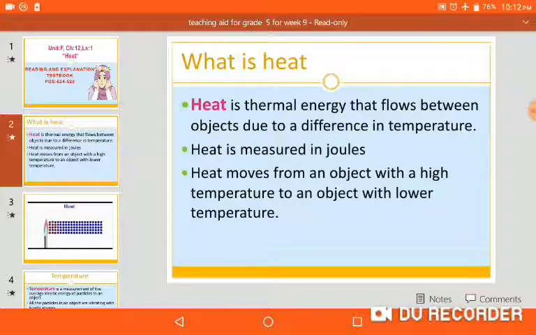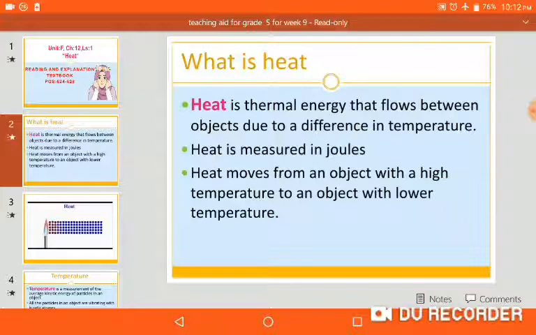Hot means an object with high temperature, and cold means an object with low temperature. That's why we say that heat is a thermal energy that flows between objects due to a difference in temperature, from higher temperature to lower temperature.